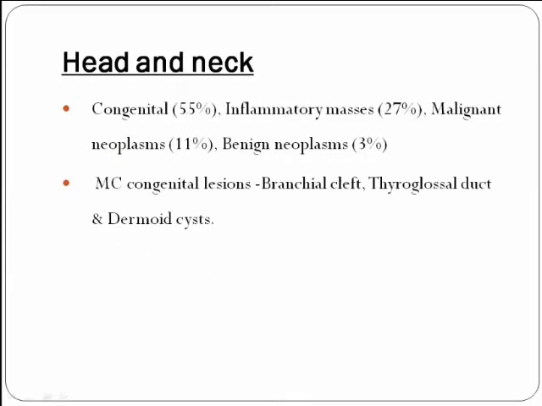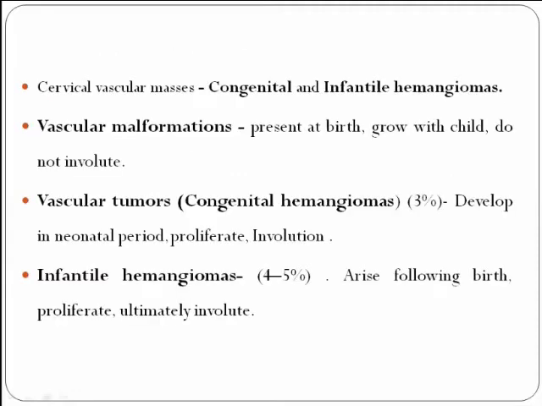Coming to head and neck tumors, we can see congenital lesions, inflammatory masses, and malignant and benign neoplasms. The congenital lesions are most common, followed by inflammatory, malignant, and benign neoplasms. The most common congenital lesions are branchial cleft cysts, followed by thyroglossal and dermoid cysts. Coming to cervical vascular masses, these are divided into vascular malformations and congenital and infantile hemangiomas. The vascular malformations are present at birth.